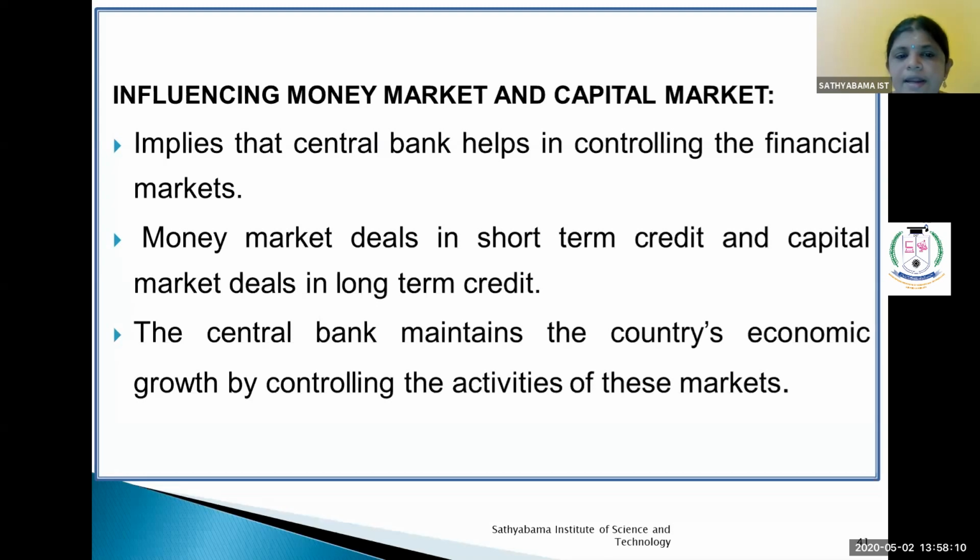Like the capital market, which has long-term securities, like private sector long-term securities and also government sector long-term securities, dealt in the capital market. It is very old, like the New York capital market, and also the Japanese capital market, which are very reputed and developed capital markets. They are the deciding authority. Whether there is any development in the economy or not, based on this only they can decide that. So here it is the central bank also. They can maintain the country's economic growth by controlling the activities of these markets.